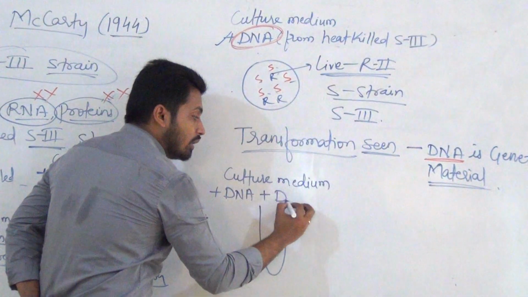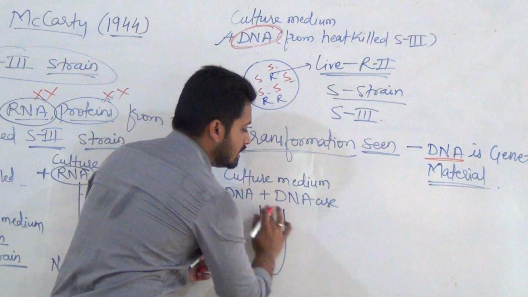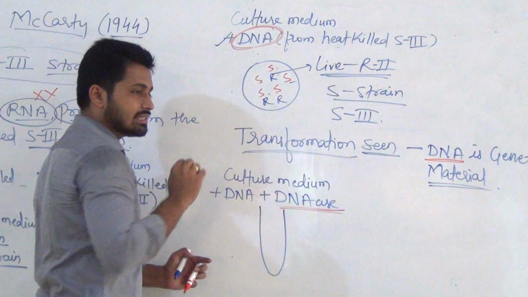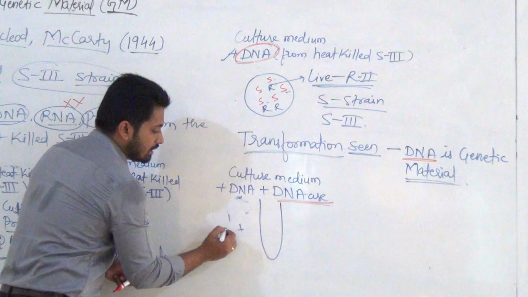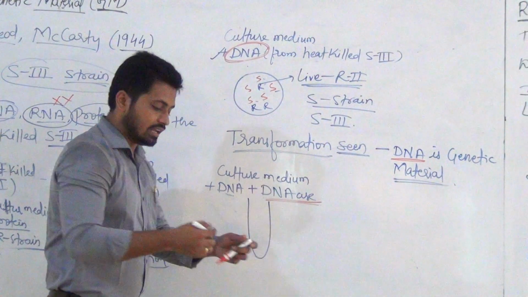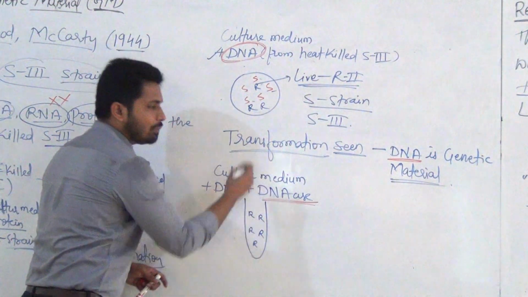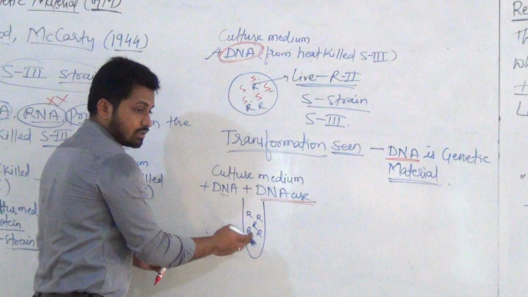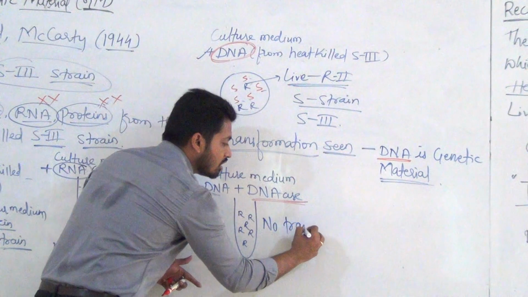Plus they added one enzyme, DNase. Very important, this enzyme, that is DNase enzyme. Now what happens here? When you add DNase, this DNA gets digested. Totally, it will be broken. So this DNA gets digested due to the activity of enzyme DNase. Say this bacteria we allow here, you can use test tube or petri plate, no matter. Okay, it is a culture medium. So now these bacteria which are R type, there was no transformation.